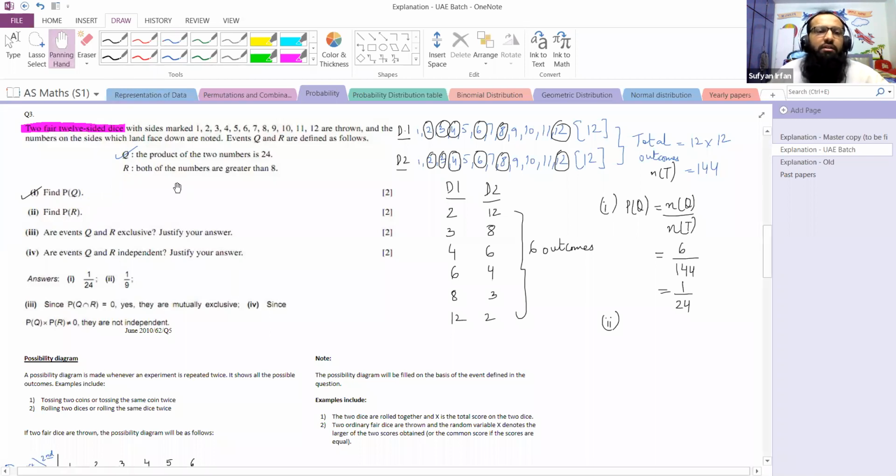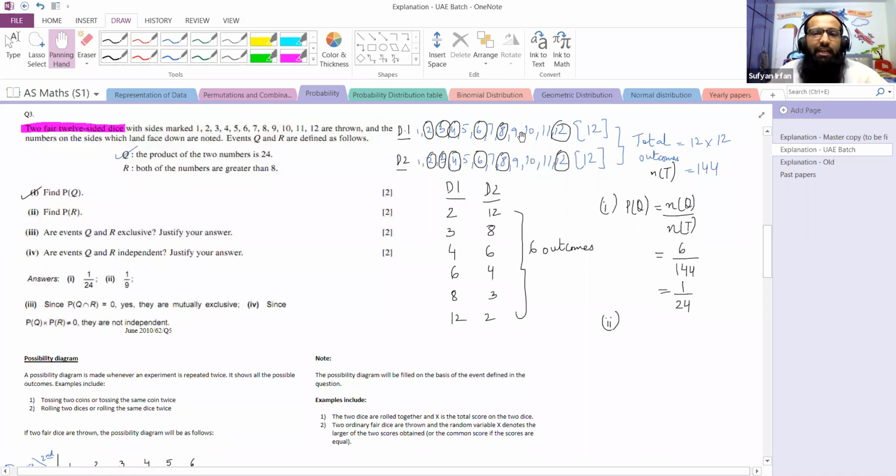What is event R? The description says both of the numbers are greater than 8. Understanding an event is very important.